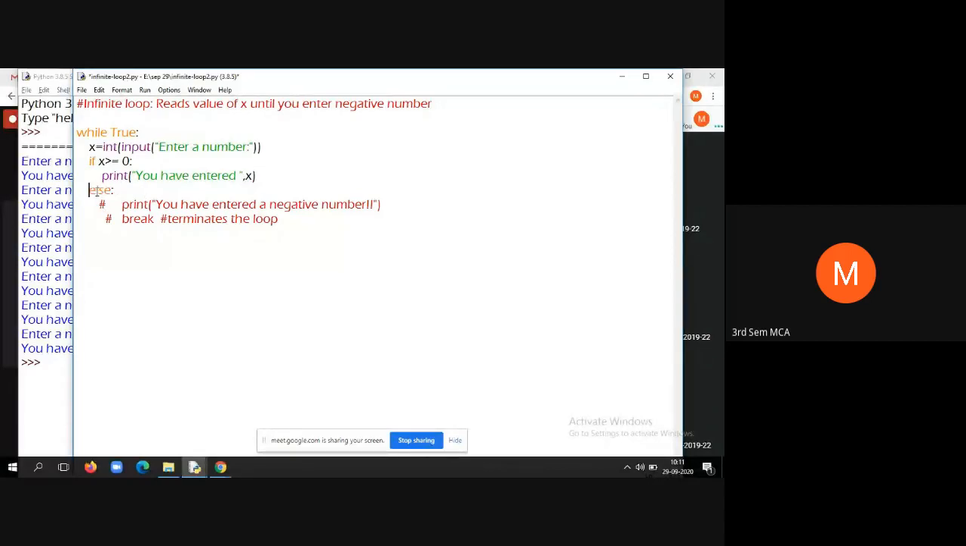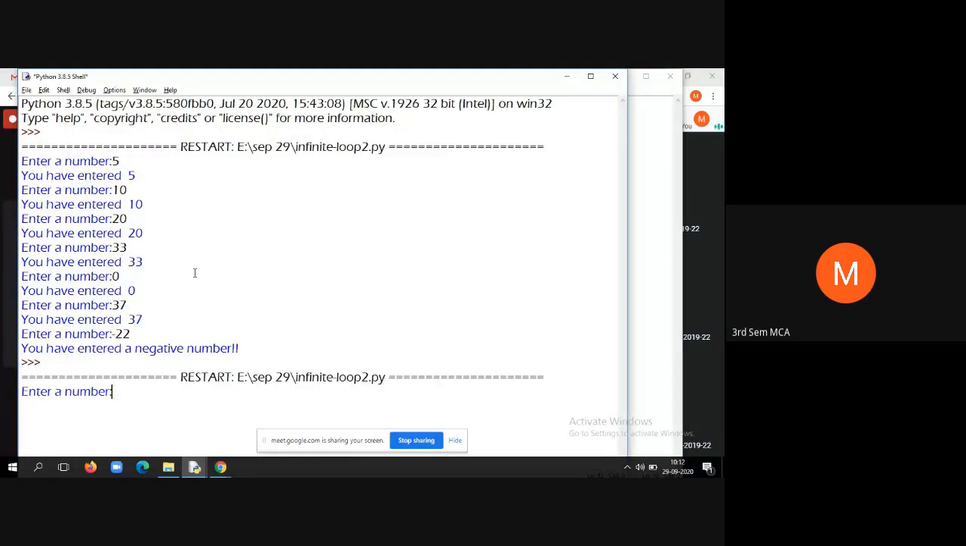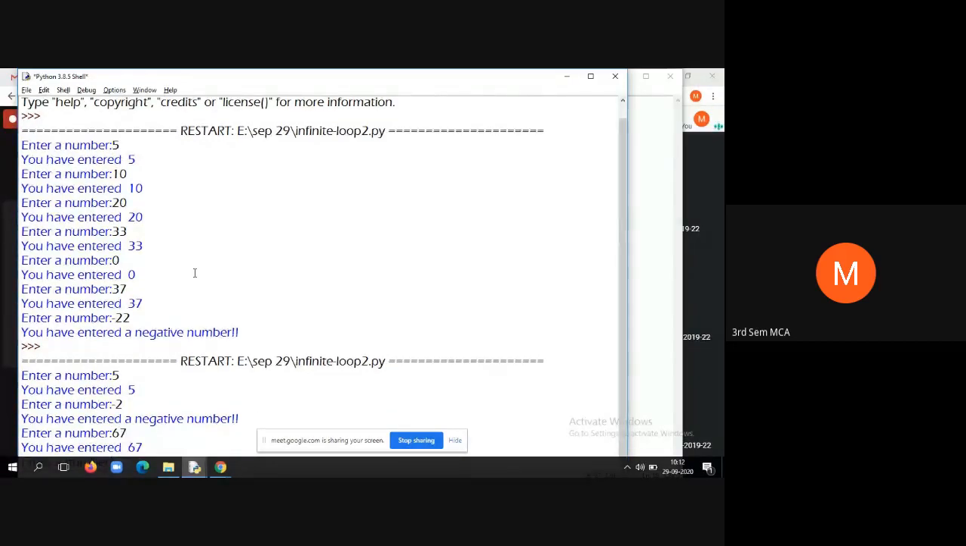What about this? Whether this will come out? No, sir. Until break is invoked. Yes. Control S. Okay, look at here. I'll enter 5. You have entered 5. See here, I will enter -2, but still it is asking. I have entered -2, which is a negative number. You have entered a negative number. Then I'll enter 67. You have entered 67.